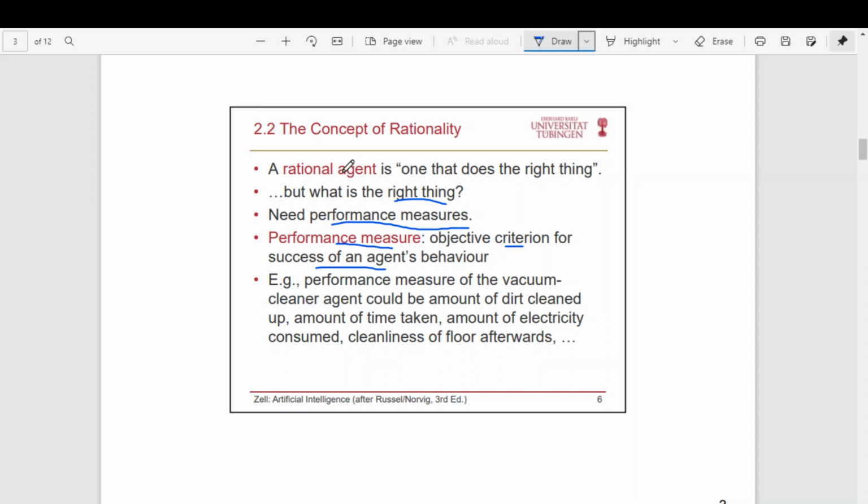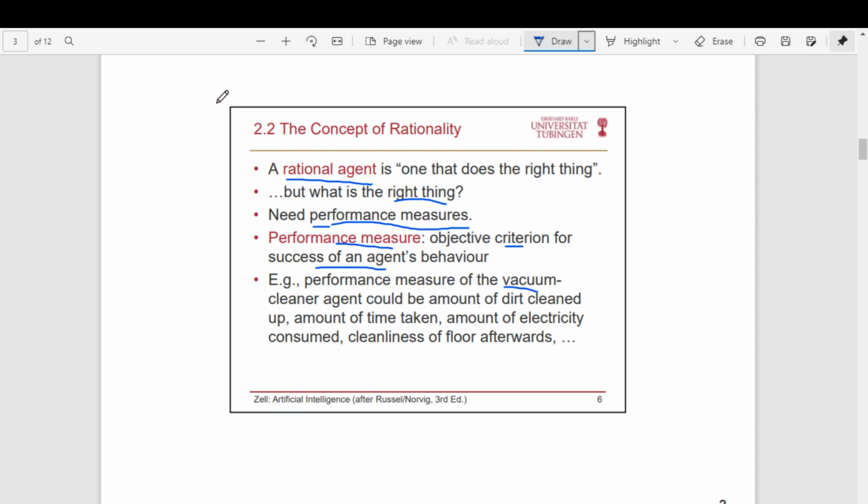So in the vacuum cleaner problem, we should be very cautious in defining the performance measure, because this performance measure is going to make the agent rational. It all depends on our understanding of what the performance measure is. If we define the performance measure wrongly, then the agent behavior will be altogether wrong. Okay, let us discuss this with an example.